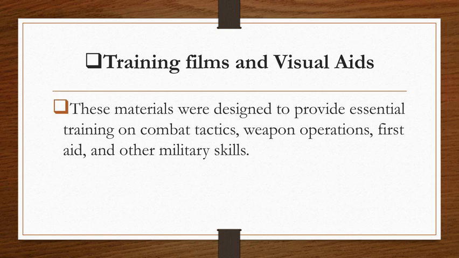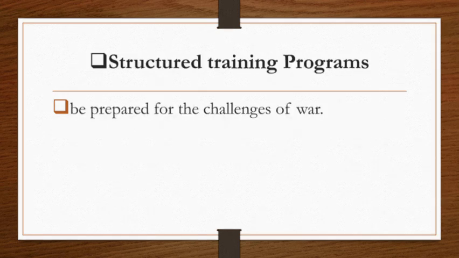It is because it is easier for them to explain how to use the guns and the weapons, and it is easier to use visual aids as part of the instruction for them to analyze and understand clearly. Next is the structured training programs. This is to prepare for the challenges of war. Aside from the visual aids, they also have training programs for the soldiers or military personnel to be prepared for the real challenges of war.